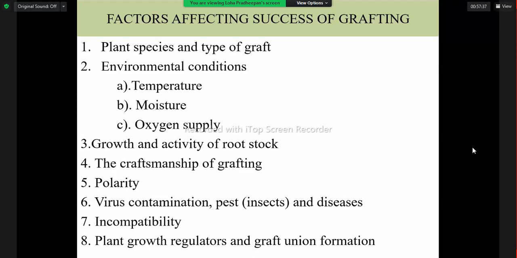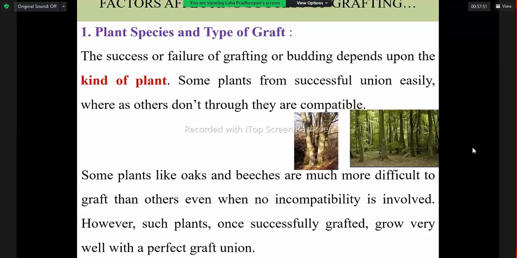We will study this in detail in other slides. Then virus contamination also influences, then incompatibility that can occur, then plant growth regulators and graft union formation. Those are the other factors influencing grafting.